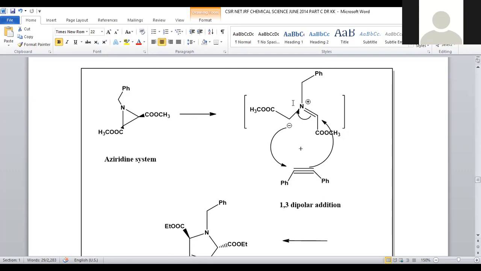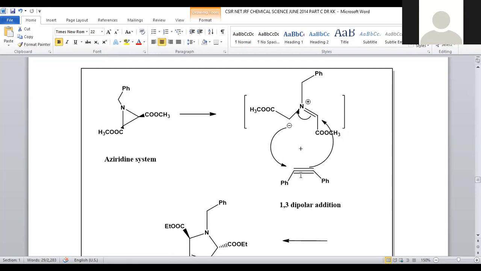So when the bond is shifted, there is a positive charge on one carbon and a negative charge on the other carbon, right? Now you can say this is a 1,3-dipolar species. First position negative, and the third position positive. So you can find two different poles at the 1,3 positions. Hence it is a kind of system called 1,3-dipolar addition. It will be added with another starting material, diphenyl acetylene.